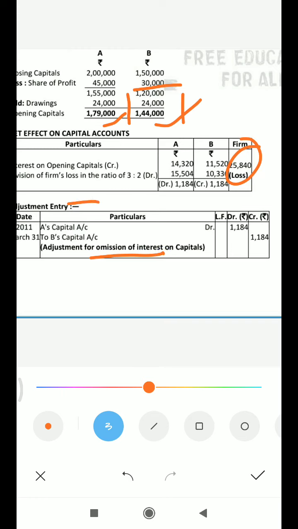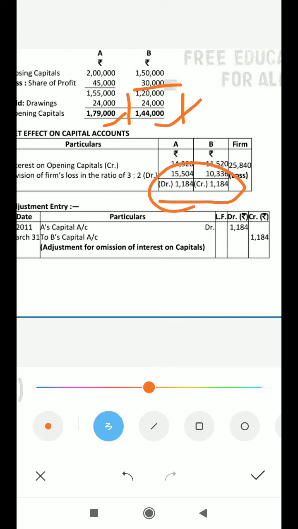See here, after setting off this loss in the partners' capital accounts of A and B, we will distribute this in the ratio 3:2, whatever is given in the question. You can see 25,840, we will distribute accordingly 15504 and 10336, and it will come 1184 and 1184.